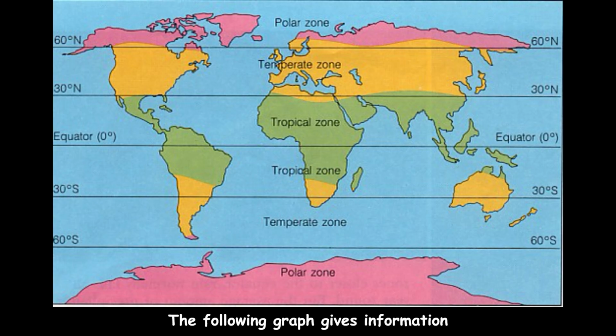The following graph gives information about different zones globally. The pink areas means polar zones, and they are found over 60 degrees north and south. And yellow areas standing for the temperate zone can be found between 30 to 60 degrees north and south.